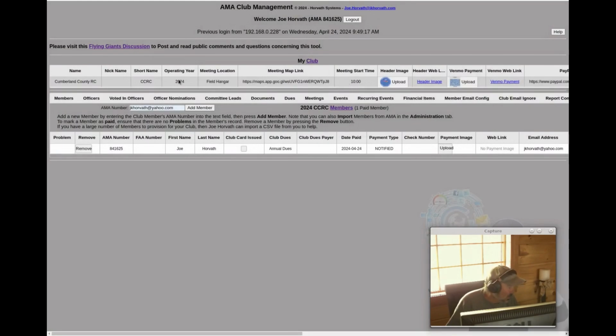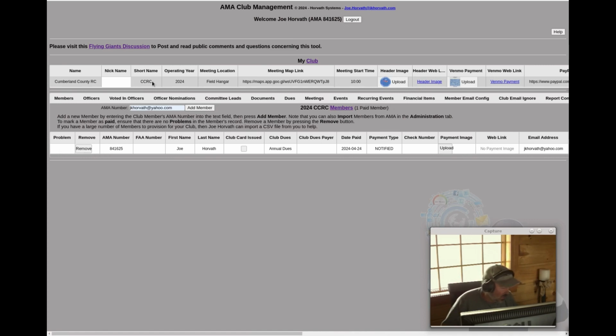I guess the thing we didn't talk about was this nickname. Not all clubs have a nickname. The clubs typically have a name and a short name, which is how you refer to it in passing. There are some clubs that have nicknames. So even though we're called Cumberland County RC with a short name of CCRC, we might have a nickname of something like the Cloud Flyers.